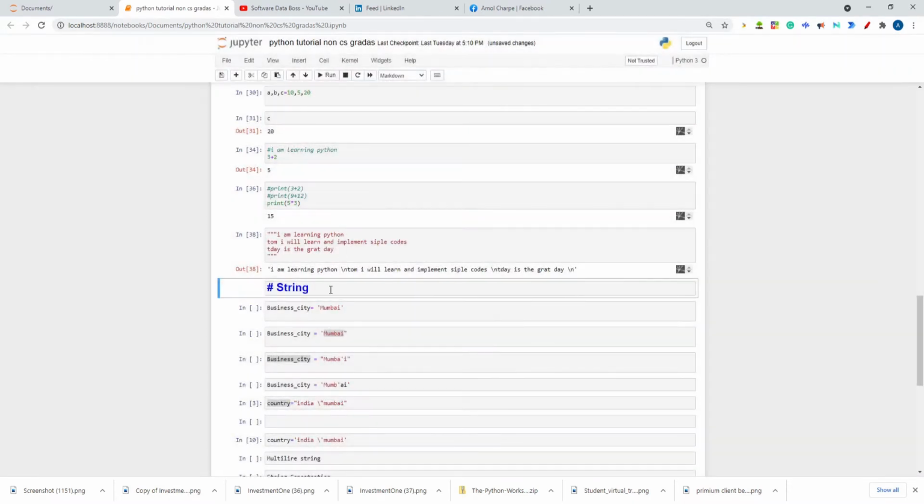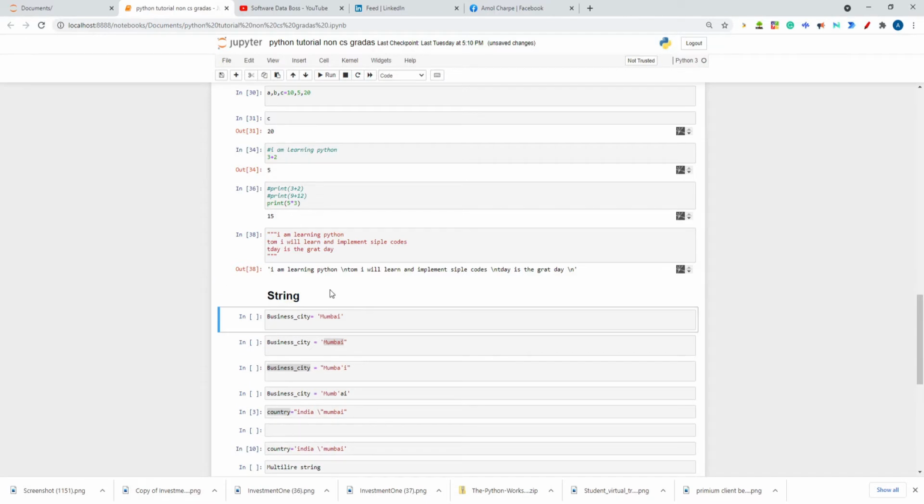Okay, this is Jupyter Notebook. It comes with the Anaconda package. If you haven't downloaded it, download the Anaconda package. Search on YouTube how to install Anaconda and how to open the Jupyter Notebook on Windows. You have to search for that. Okay, install accordingly if you have a non-CS background. Okay, so the string is what we are going to study.